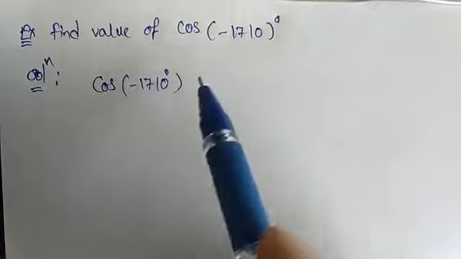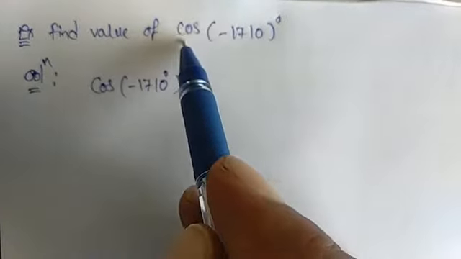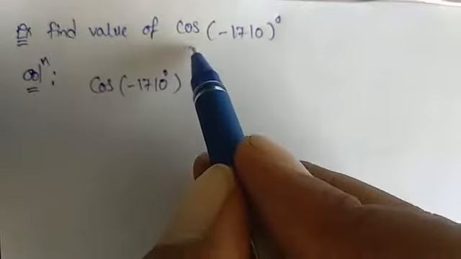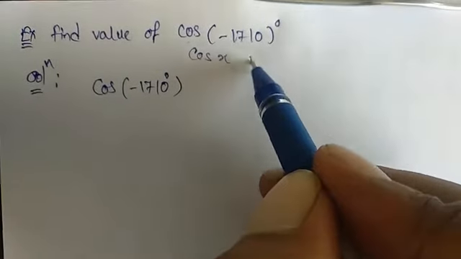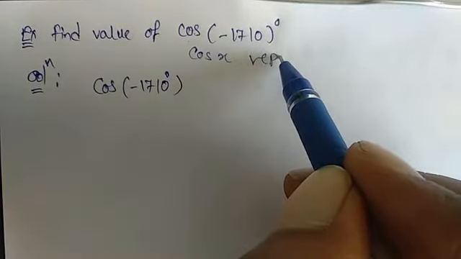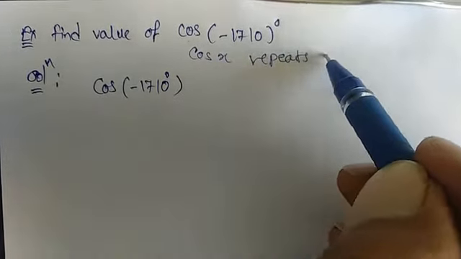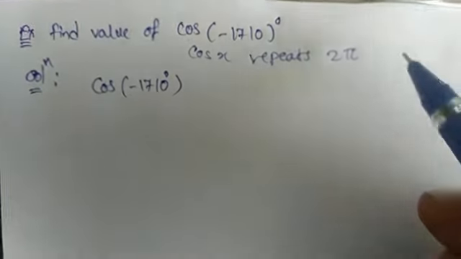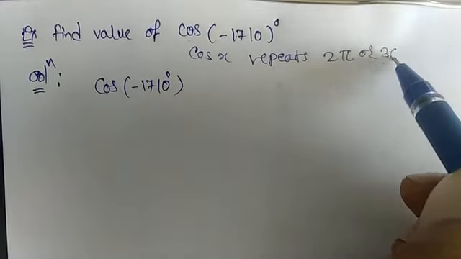As we know, cos x repeats after an interval of twice pi, or 360 degree.